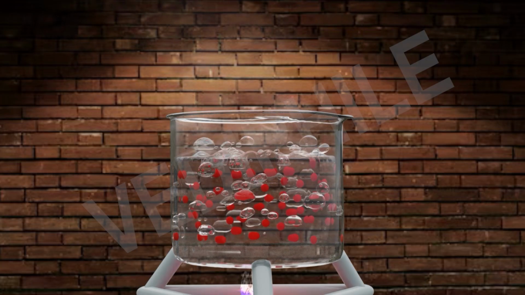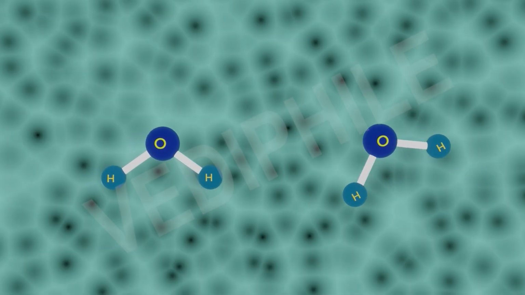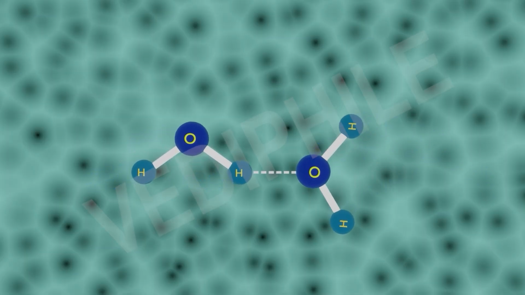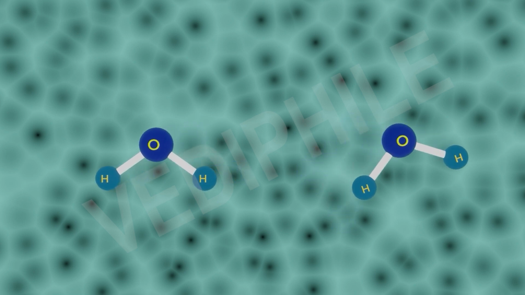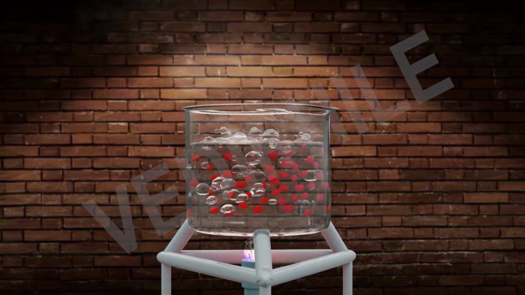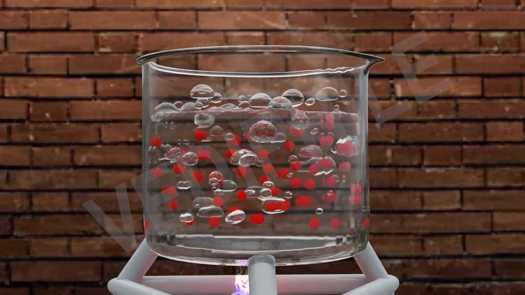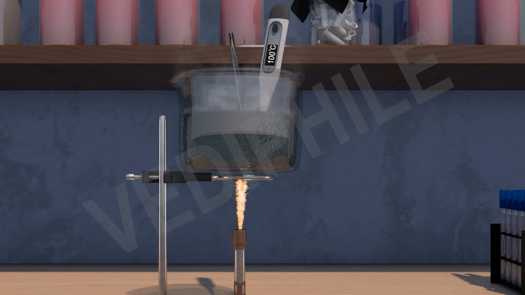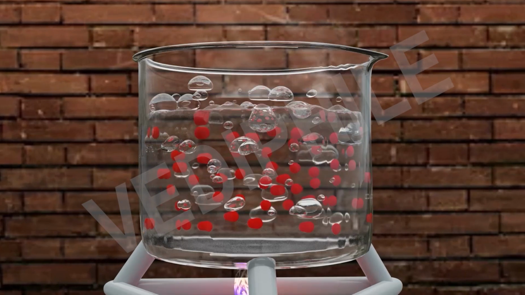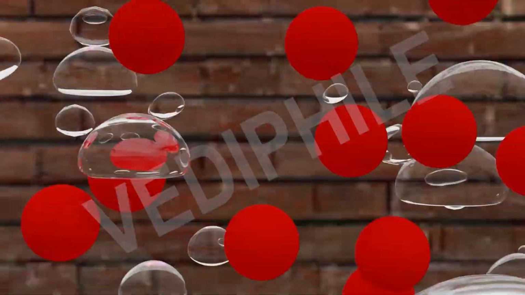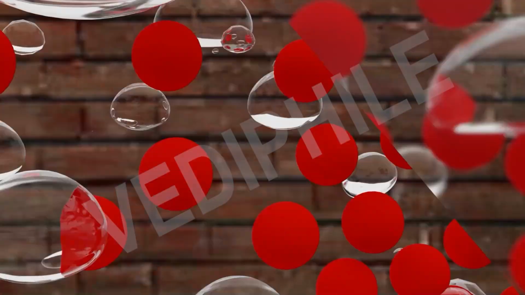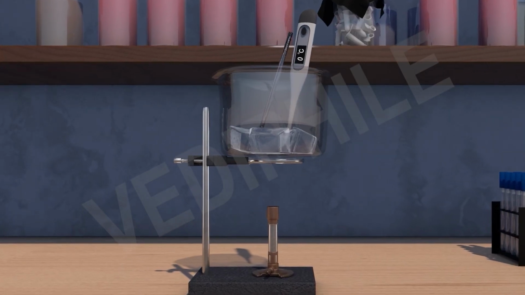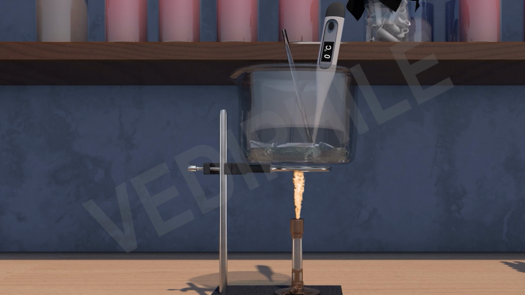When the kinetic energy is more than the force of attraction between the particles, can you tell me what will happen? Definitely the particles will move away, because the kinetic energy is responsible for the movement of particles, and the force of attraction becomes weaker than the kinetic energy. So the particles leave their fixed positions and start moving more freely. A stage is reached when the solid melts and is converted into a liquid.